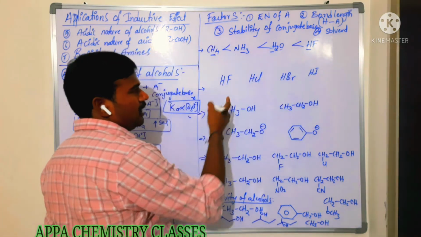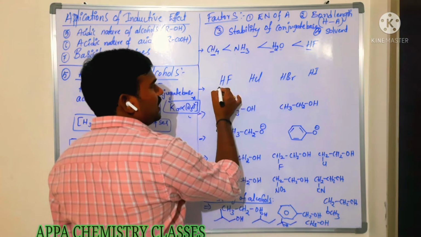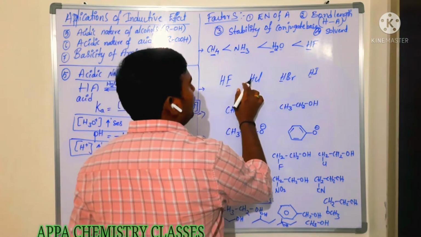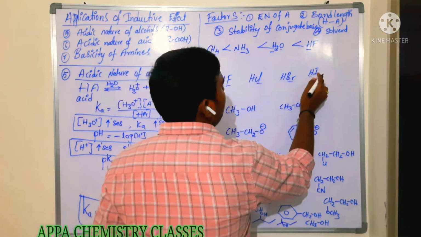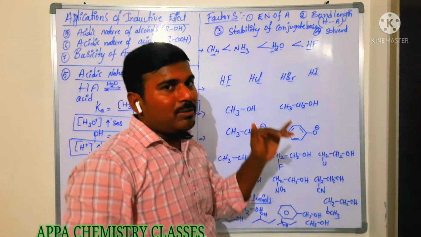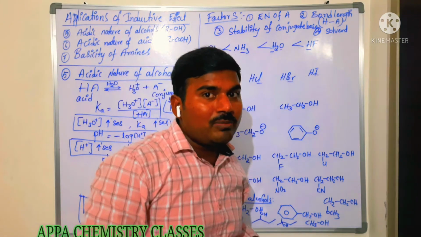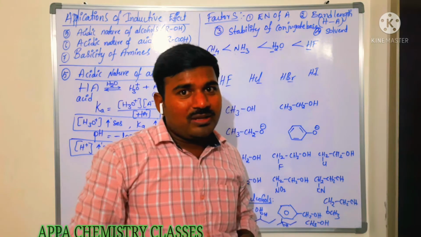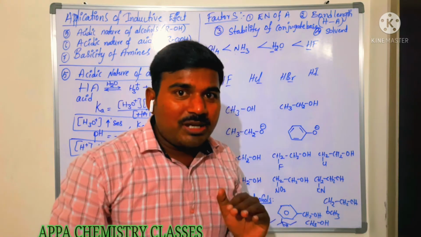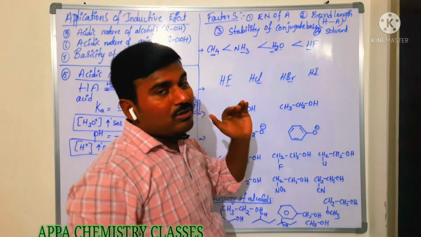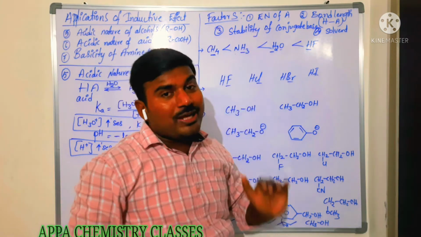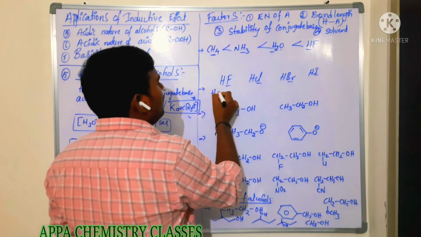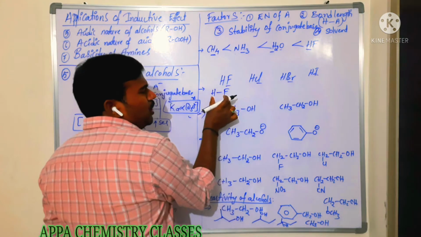Next, here the hydrides of group elements are given: fluorine, chlorine, bromine, iodine. Whenever we go from top to bottom in a group, electronegativity decreases. Then, according to the electronegativity of the conjugate base, the acidic nature should decrease. But what happens in groups? Whenever we go from top to bottom, I am just writing it here. So here the bond length is this much only.